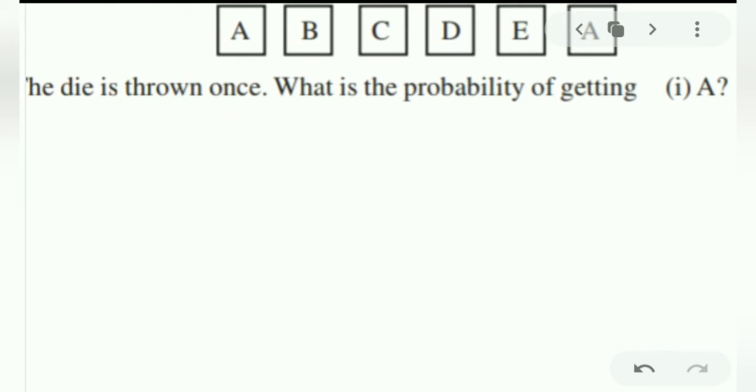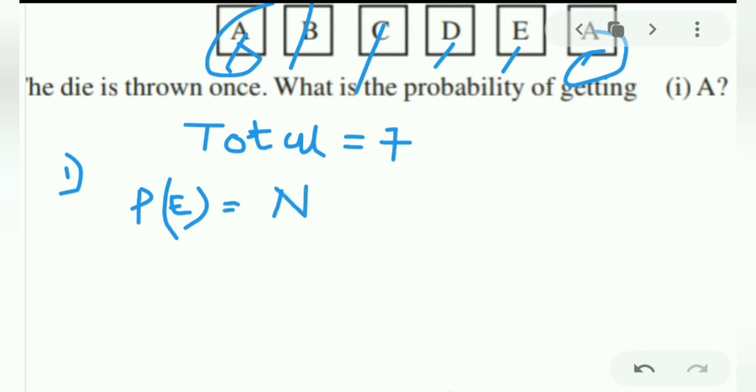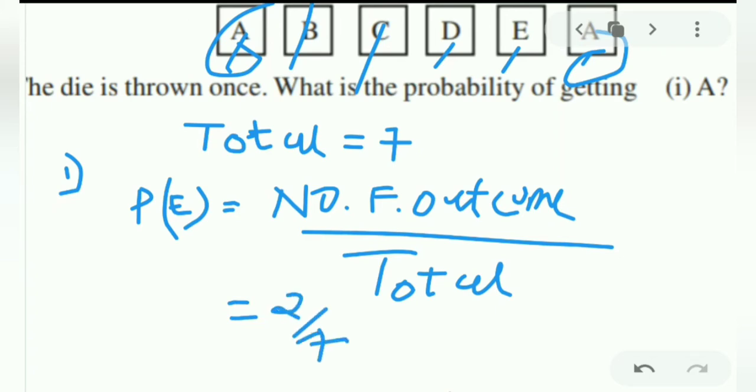First of all, let us write total, as always. So here for this question, what is our total? 1, 2... 7. The question is getting A. So A is how many times? A is 2 times. So probability of event is equal to number of favorable outcomes divided by total. A is 2 times and our total is 7. So our answer will be 2 by 7.